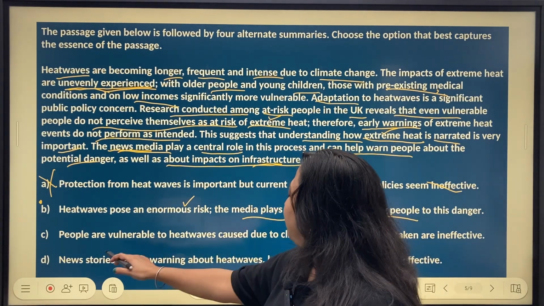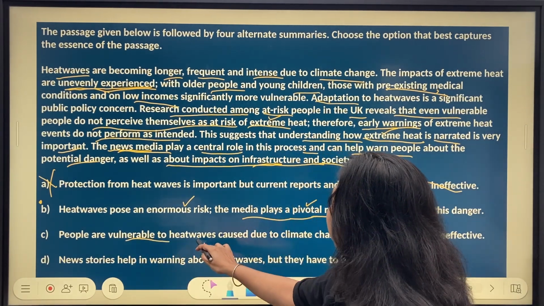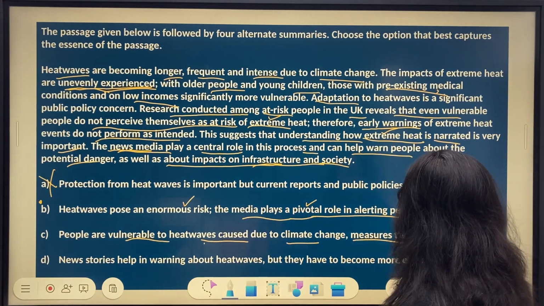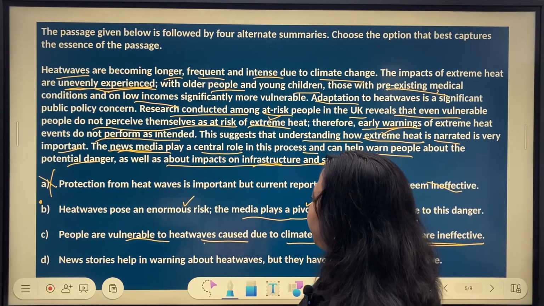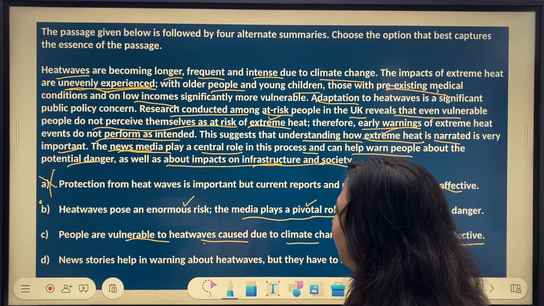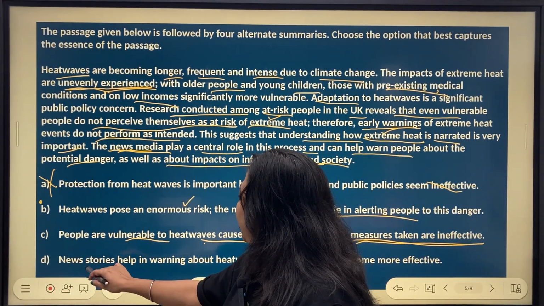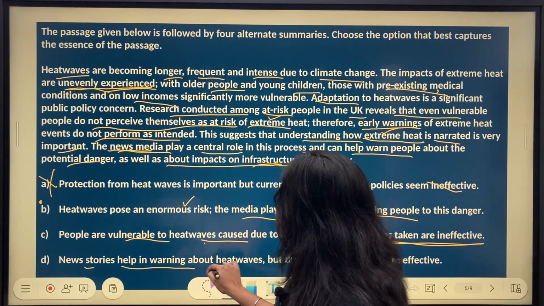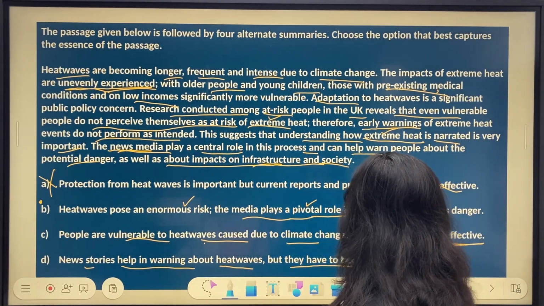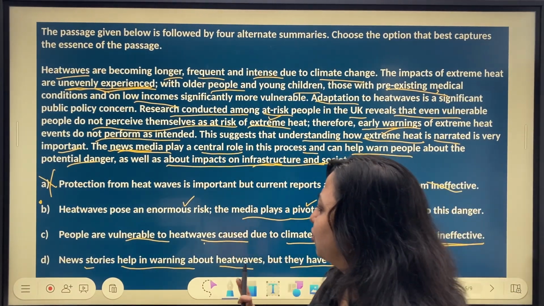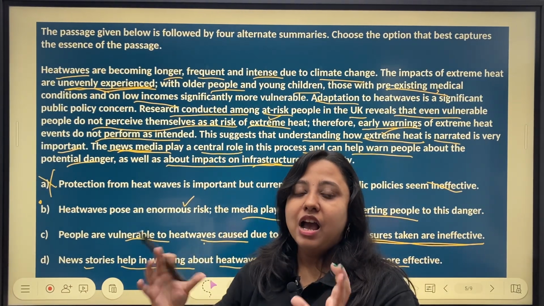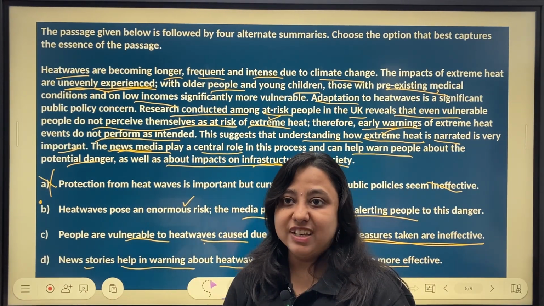Option C, people are vulnerable to heat waves caused due to climate change. Again, measures taken are ineffective. I can't say that straight away, that measures taken are absolutely ineffective. Okay. Now, option D, news stories help in warning people about heat waves, definitely, but they have to become more effective. Yes, I agree with this option. They are not absolutely ineffective. There is scope for improvement about how news about heat waves is relayed.